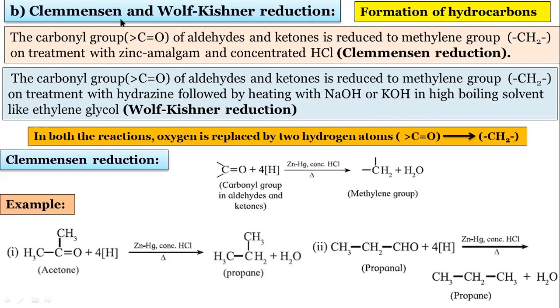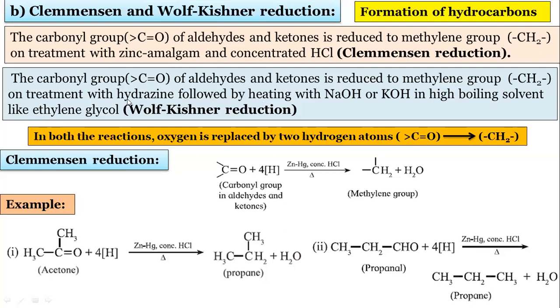These are the names of the scientists. Clemmensen reagent is a zinc amalgam in presence of concentrated HCl. Amalgam is when any metal is combined with mercury, it is called an amalgam. So this is a zinc amalgam in presence of concentrated HCl. They give a CH2 group, that is a methylene group. One example is shown here, an aldehyde and one ketone.